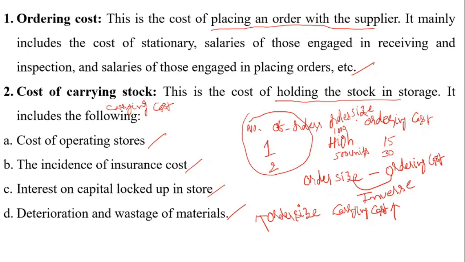Order size increases, carrying cost increases. Order size decreases, carrying cost also decreases. That means the relationship between order size and carrying cost is a positive relationship.